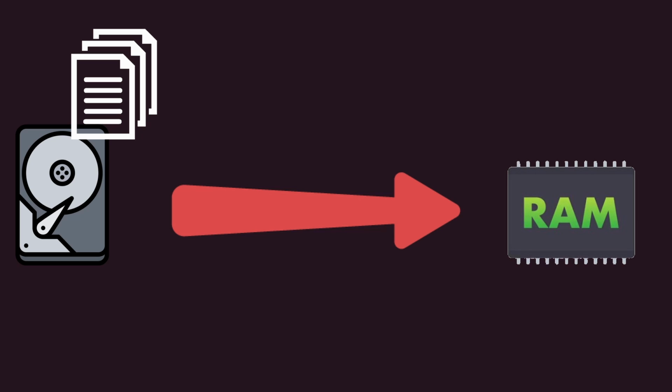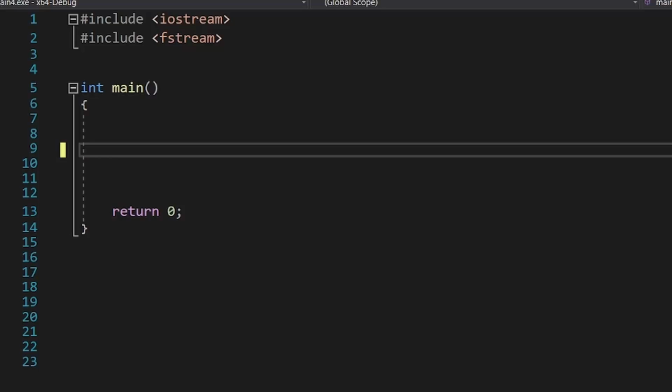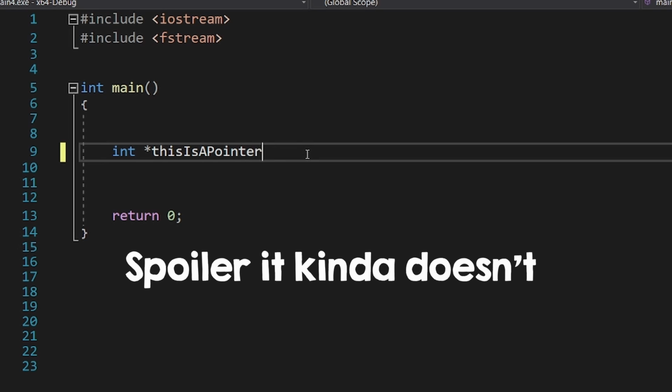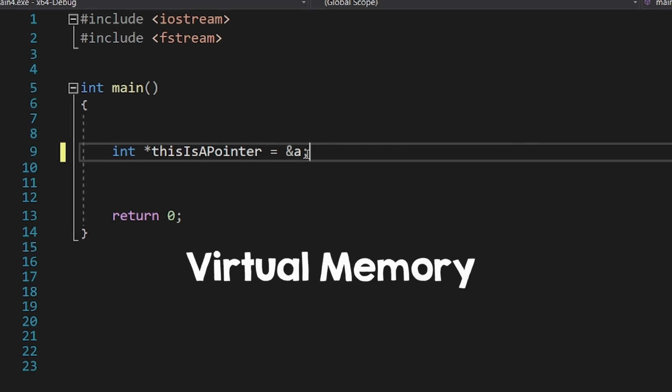So a file mapping essentially maps the content of a file into memory, allowing you to directly access the file's content using a pointer. This means that if you write to that memory location, the file will be modified, and if others write to it, you'll be able to see that. If you know something about pointers, you probably know that they are supposed to point into RAM. So how can a pointer point to a file that is stored on disk? In order to understand this, you have to learn what virtual memory is.